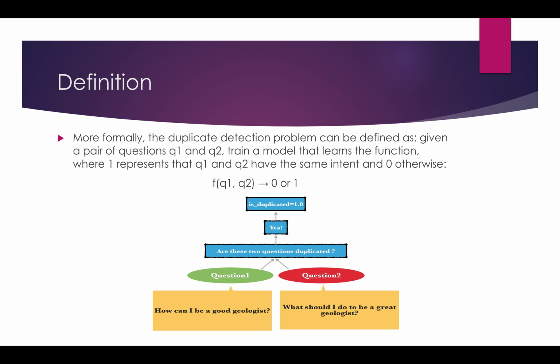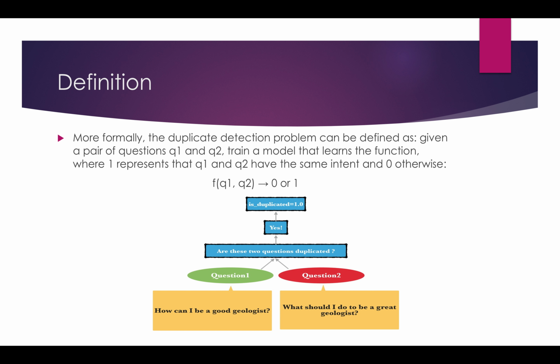A simple approach to duplicate detection can be word-based comparison. For example, we can use standard information retrieval measures like TF-IDF to find the word-based similarity between two questions and then classify question pairs with similarity scores above a threshold as duplicates. But if we want to detect duplicates at a more intent-based, or semantic, level, we need more intelligent approaches than these simple measures.